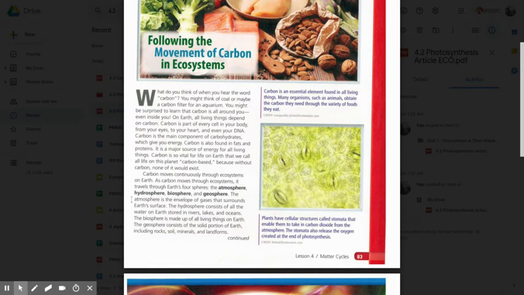The atmosphere is an envelope of gases that surround Earth's surface. The hydrosphere consists of all the water on Earth stored in rivers, lakes, and oceans. The biosphere is made of all living things on Earth. The geosphere consists of a solid portion of Earth, including rock, soil, minerals, and landforms.